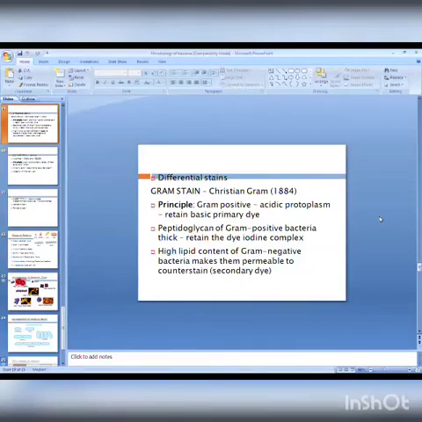And the last is the magnesium ribonucleate theory, we call it the MgRNA theory. Magnesium ribonucleate is only present in the cytoplasm of Gram positive bacteria. It is totally absent in the cytoplasm of Gram negative bacteria. Once it is present, crystal violet, Gram's iodine and magnesium ribonucleate form a complex, and once it is produced, we are unable to decolorize it.